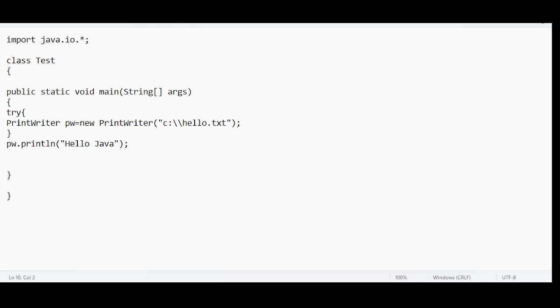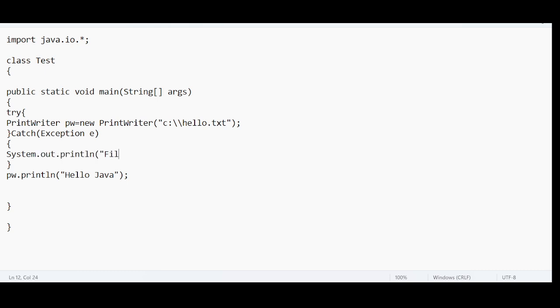This try and catch is something we will discuss in the future topics. That is going to be very interesting. For now, this is what the handling code is. Just declare the statements in the handling code. So this is a simple handling code that I am declaring. Println file not found. So if this file is actually not there, I have a handling code now. I have used try, I have used the catch.